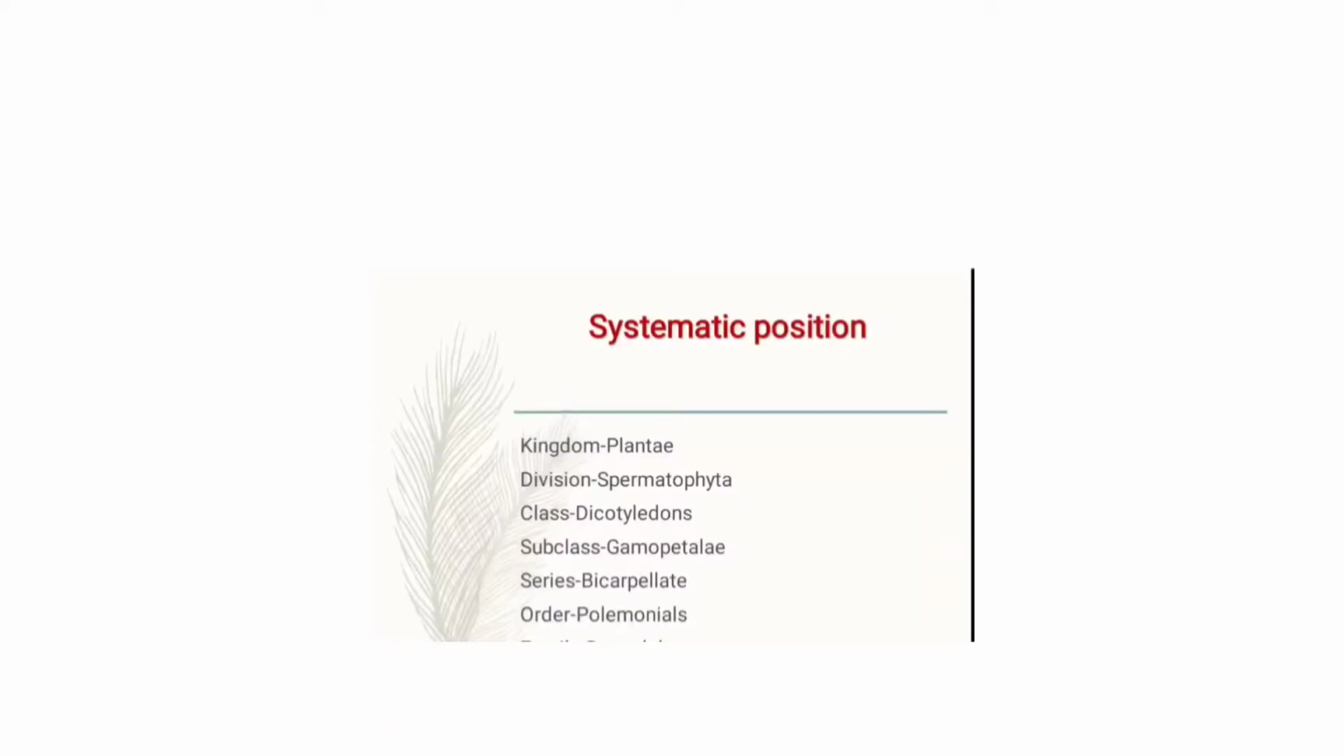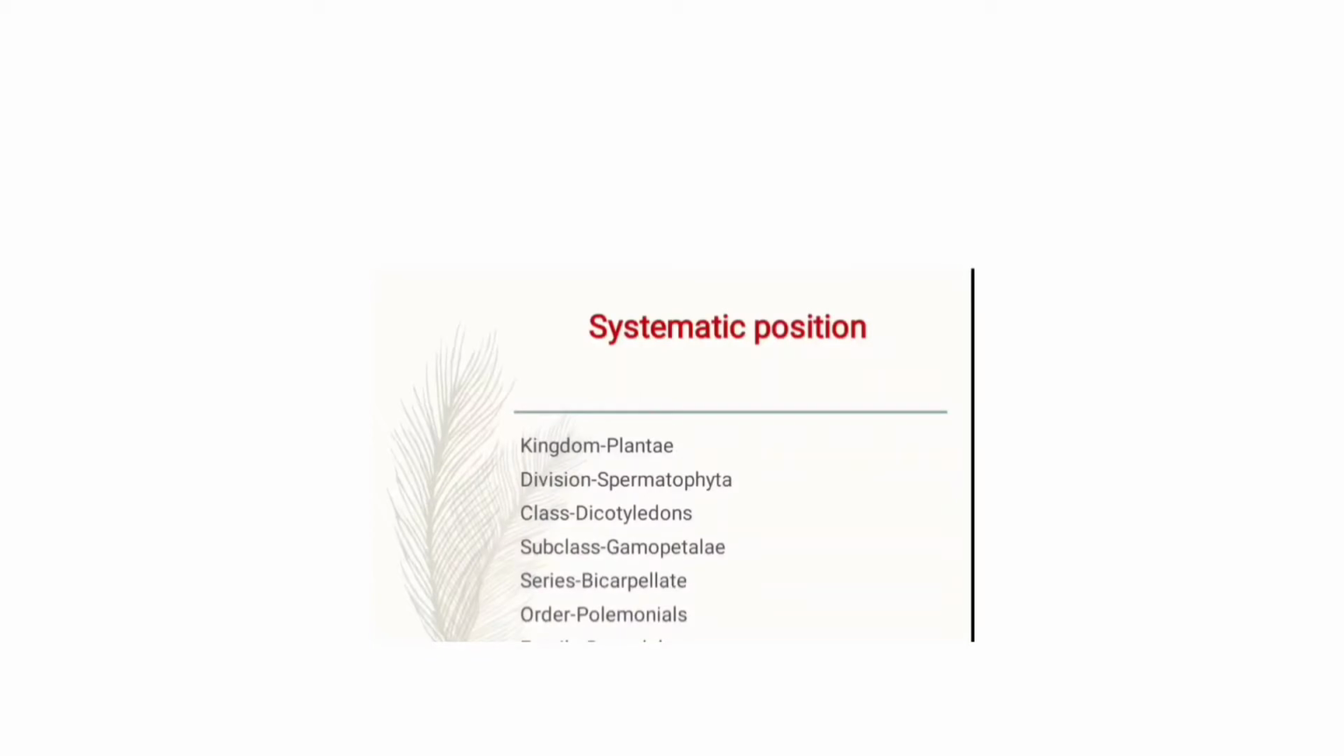Then the division Spermatophyta. In this, the character is that plants produce a flower during the life cycle. After fertilization, the ovules turn into the seed. Then the embryo formation in the Spermatophyta division. Then the class is dicotyledons. It means two cotyledons are present.